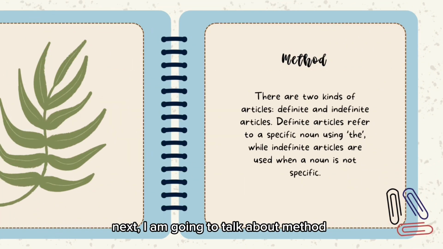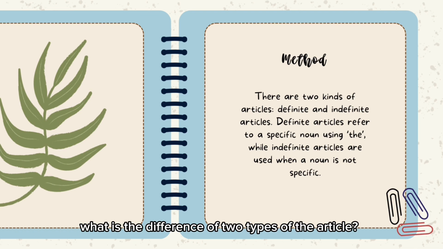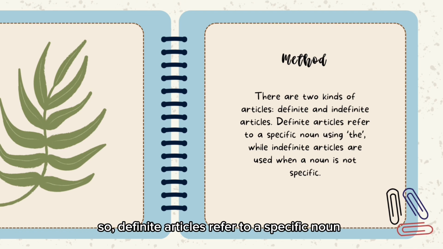So next, I'm going to talk about methods. There are two kinds of articles: the definite and the indefinite articles. What is the difference between the two types of article? The definite article refers to a specific noun using "the", while the indefinite articles are used when a noun is not specific.